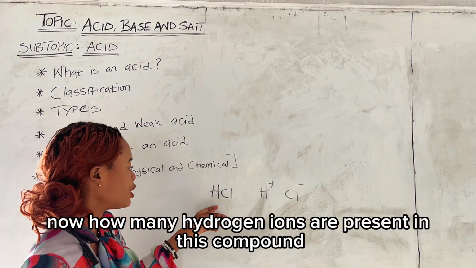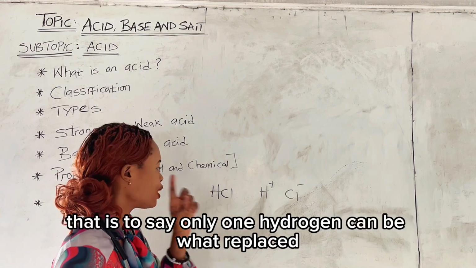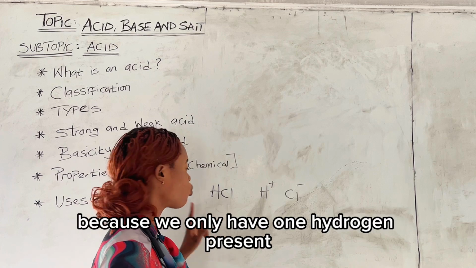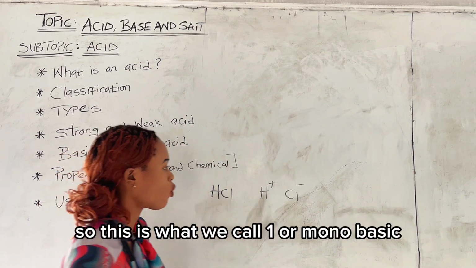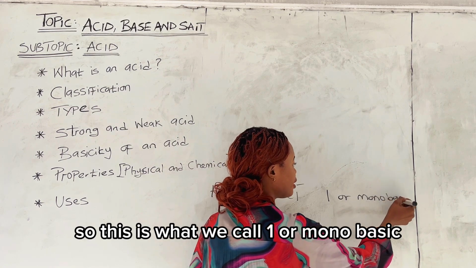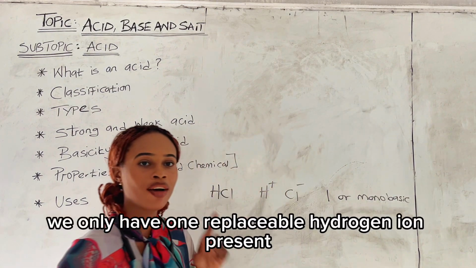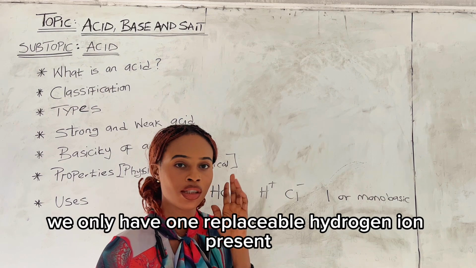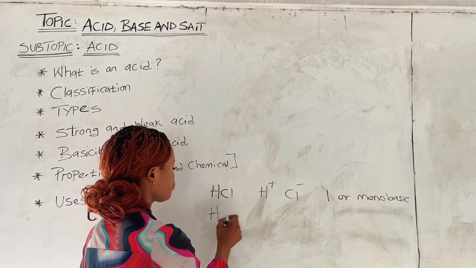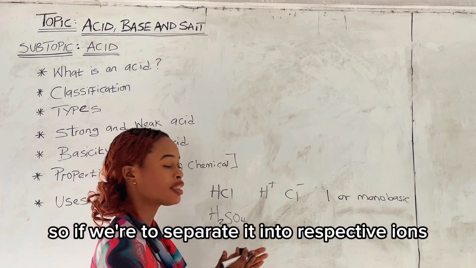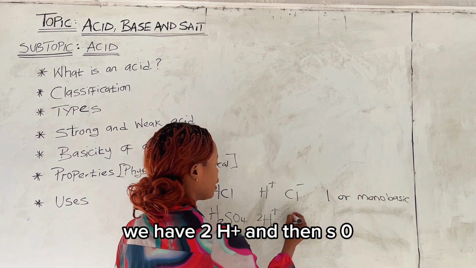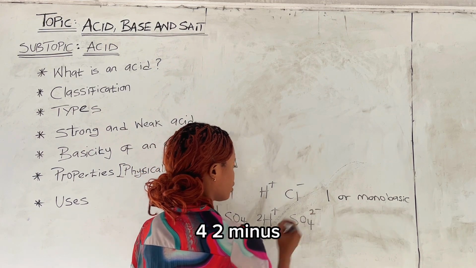Now how many hydrogen ions are present in this compound? One. That is to say, only one hydrogen can be what? Replaced, because we only have one hydrogen present. So this is what we call one or mono basic, because why? We only have one replaceable hydrogen ion present. Let me give you another example. Let's take H2SO4. If we were to separate it into the respective ions, we have 2H plus and then SO4 2 minus. These are the charges.